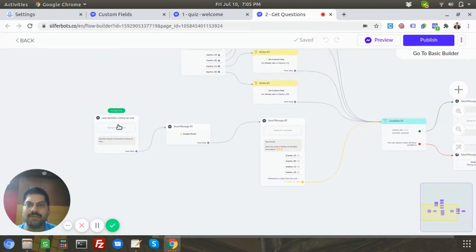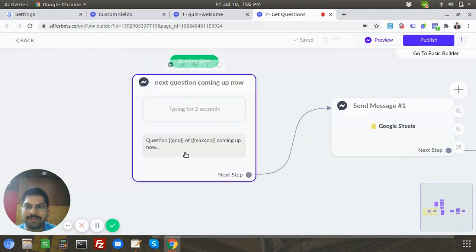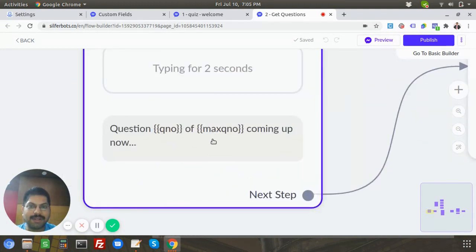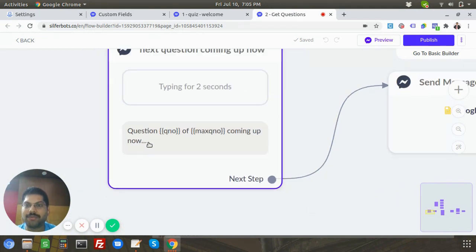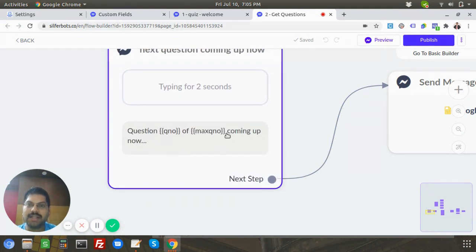So coming back to this flow, yeah, you can see here, right? So it actually says question again. Everything is custom fields, so you don't have to worry about you missed something and all that stuff. So let's say when you're in question number 2, this will show question number 2. When it's question number 3, it will show question number 3, right? So now let's say this is the first time the user is entering, so it's going to be question 1, and the maximum question number is 5, so it is going to be question 1 of 5 coming up.